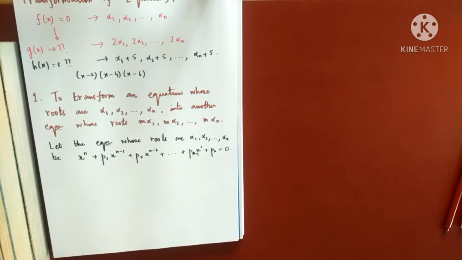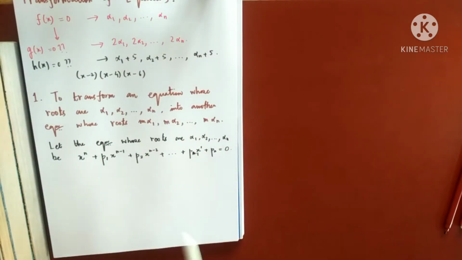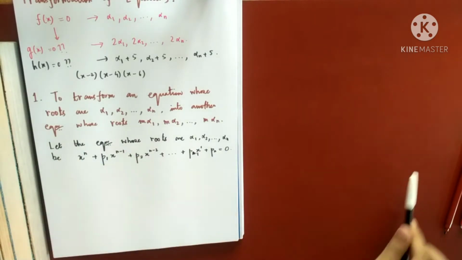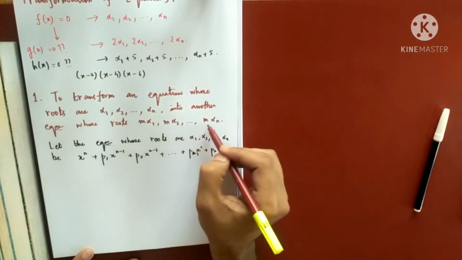So let me assume that the equation with roots alpha 1 to alpha n is this degree n algebraic equation.